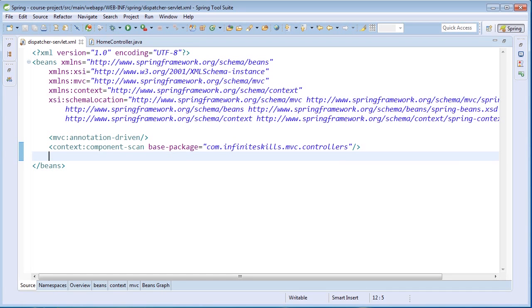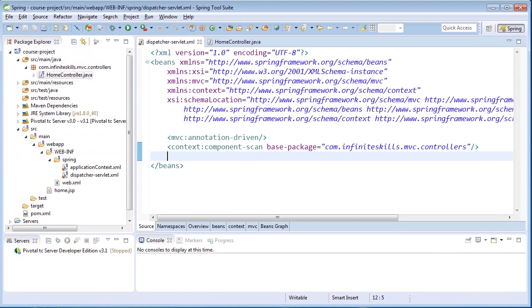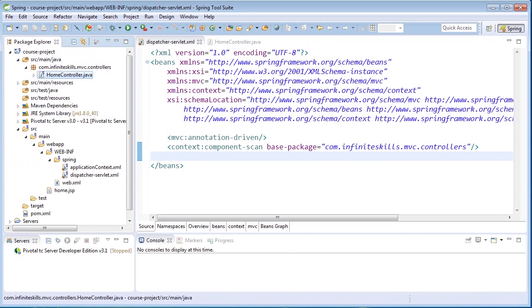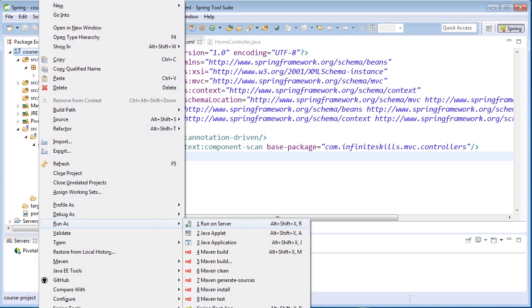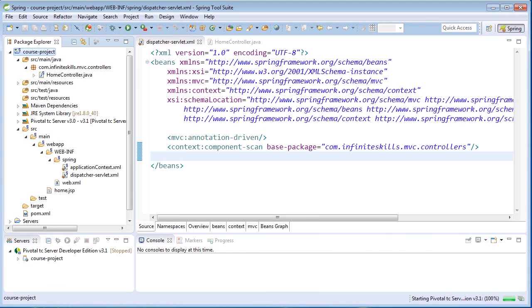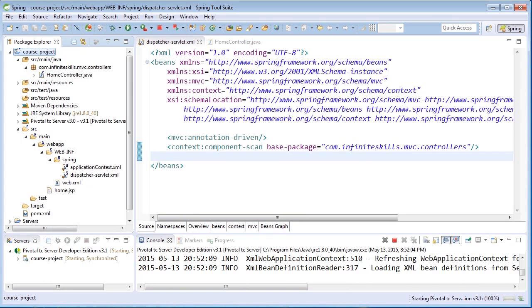Now let's return our editor to its normal size. You can do that by hitting Control M or double-clicking the Editor tab. We're going to head over to our Package Explorer. We're going to run this project on the server, so just right-click on the project and go to Run As, and then click on Run on Server. And we see that our application has started up. It opens our browser window.